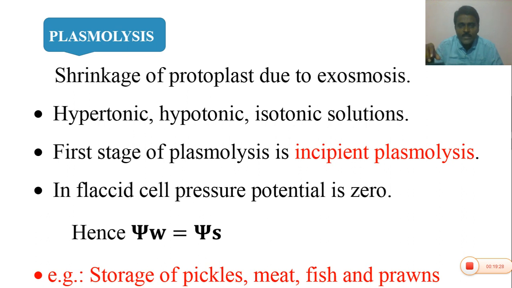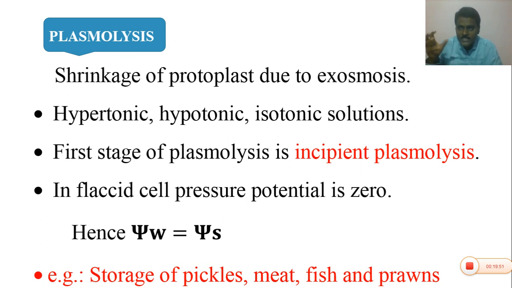The cell membrane along with cytoplasm and a nucleus is called protoplast. So the parts present inside the cell wall of the plant cell are called a protoplast.